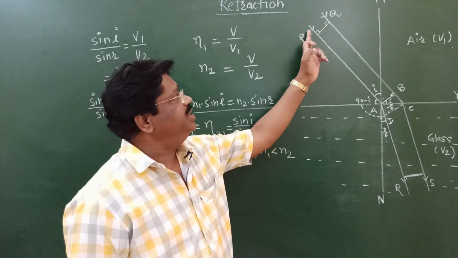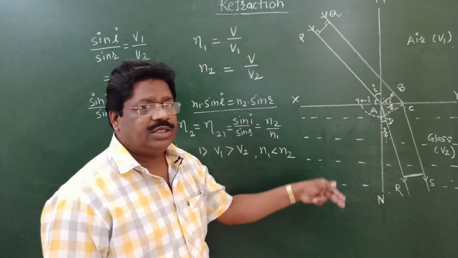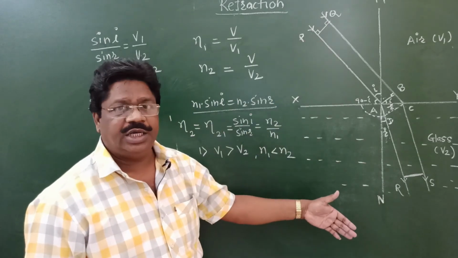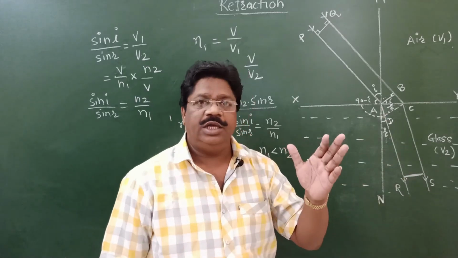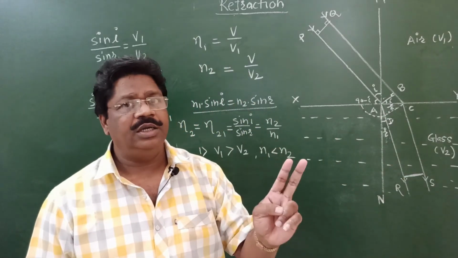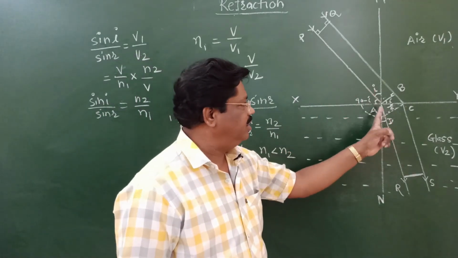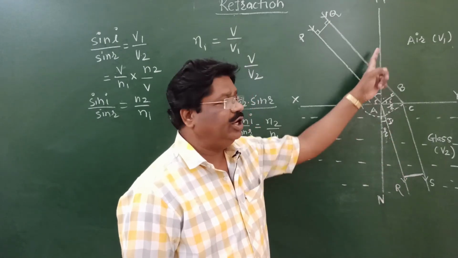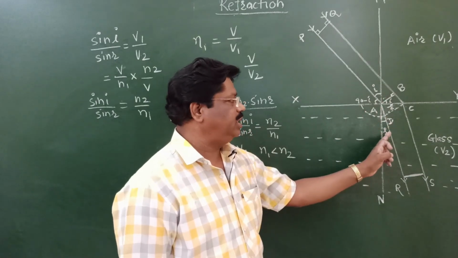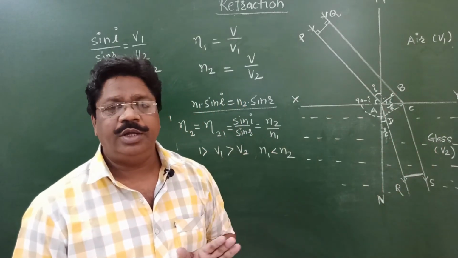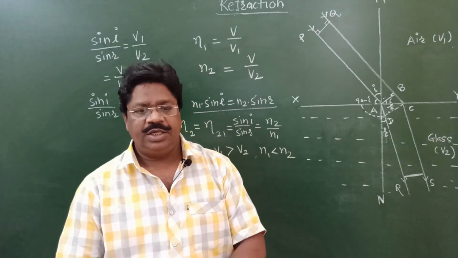Second, the incident ray, normal and refracted ray lie in the same plane. You can consider here the vertical plane. This is the second law of refraction. Third, the incident ray and the refracted ray lie on opposite sides of the normal. That means the incident ray lies to the left of the normal, whereas the refracted ray lies on the opposite side. These are the laws of refraction. This is about reflection and refraction.